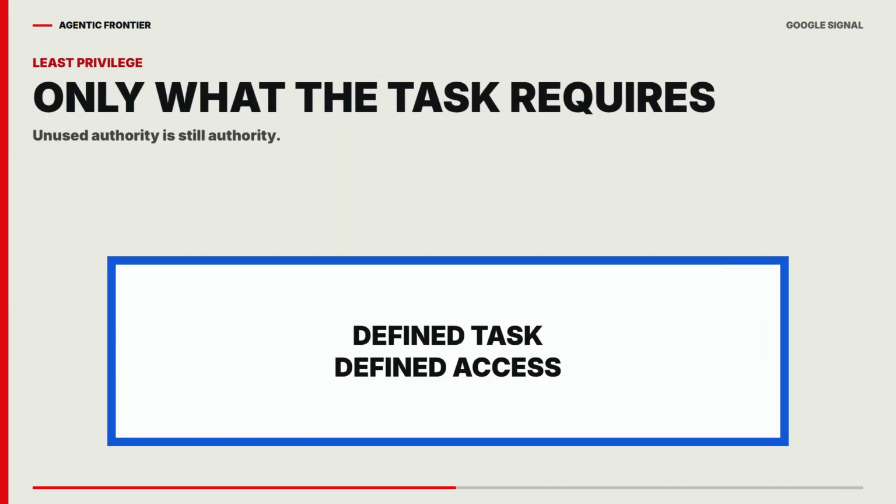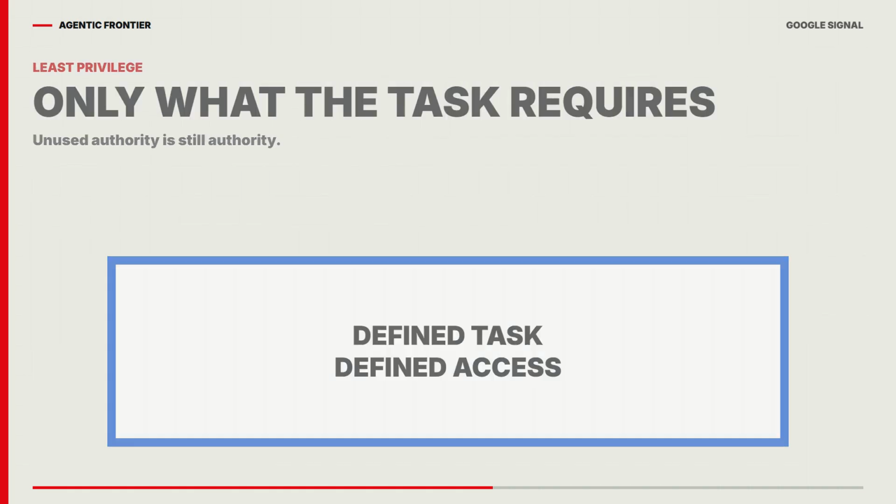Google's security guidance reaches the same practical conclusion: create an agent identity, apply least privilege, and use human approval for sensitive actions. Least privilege does not mean the smallest permission imaginable. It means the smallest permission that still completes the defined task. Anything beyond that is unused authority waiting for the wrong context.